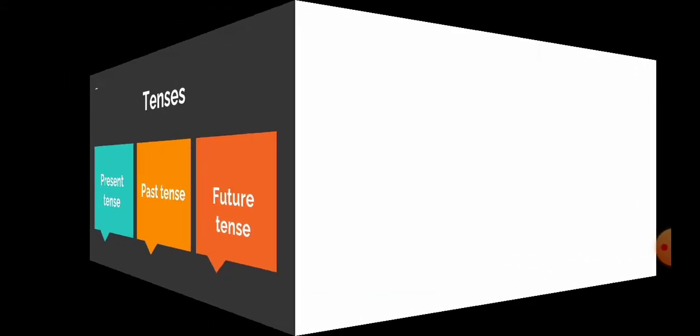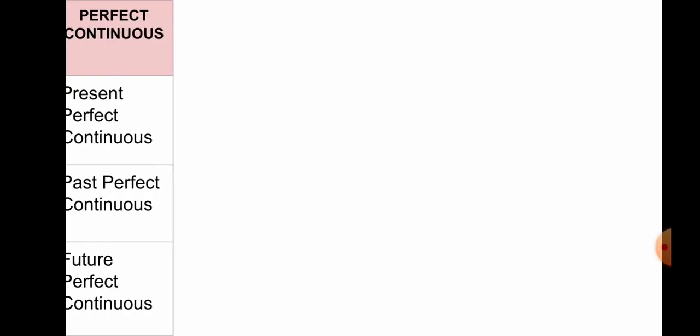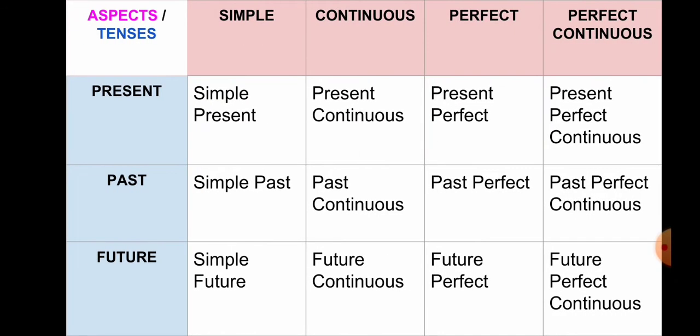All these three tenses have four forms: simple, continuous, perfect, perfect continuous. Totally we have 12 kinds of tenses. Today we are going to learn about all of them in the class.